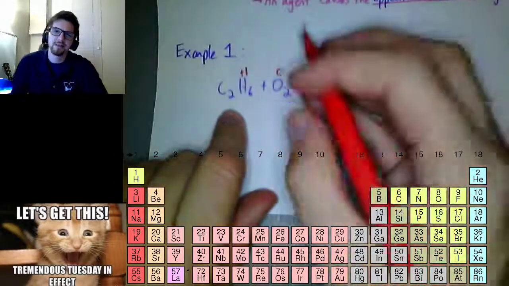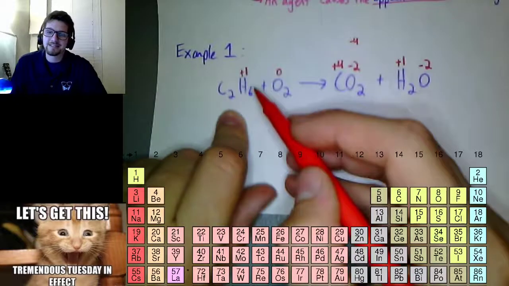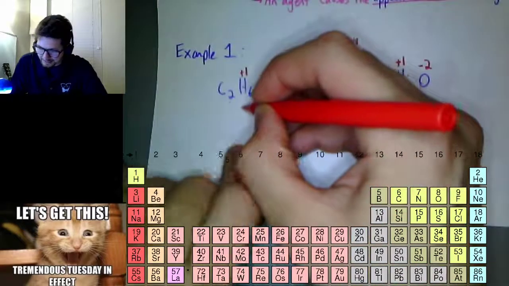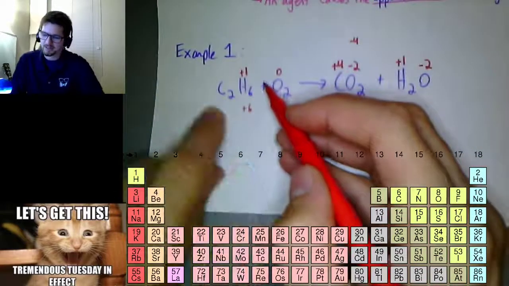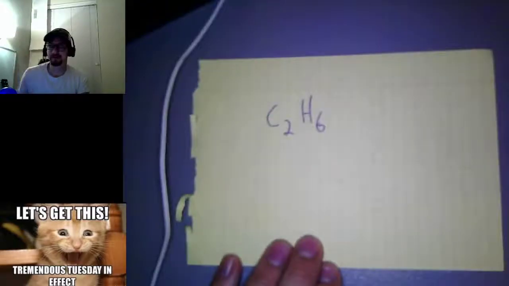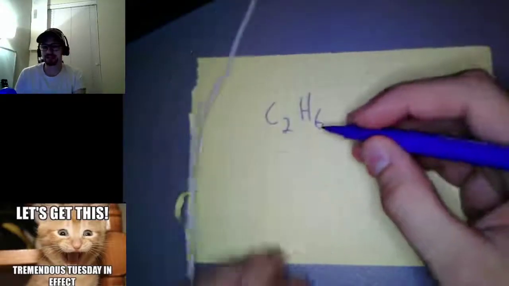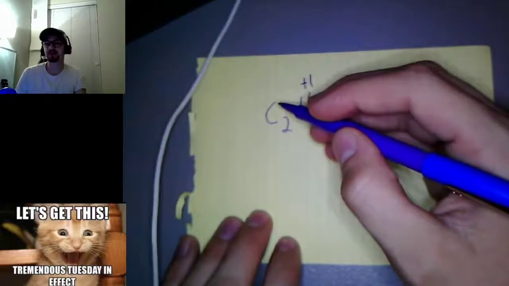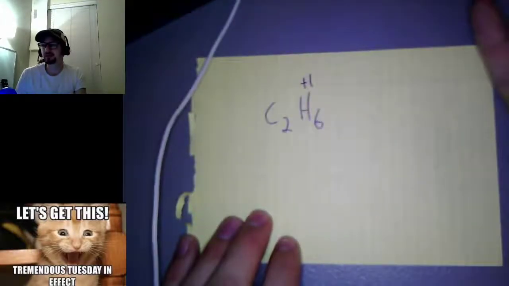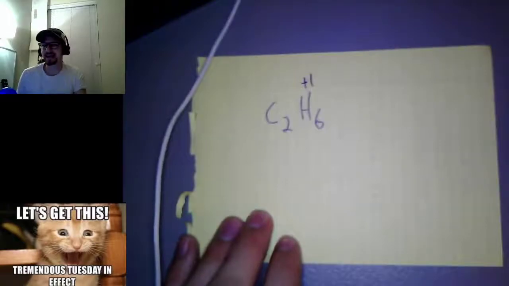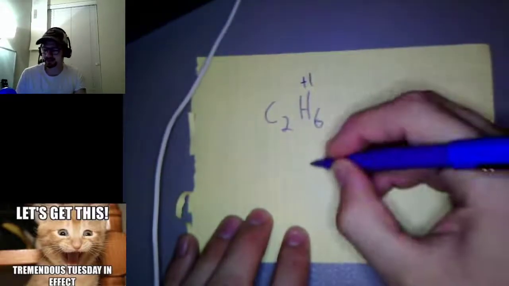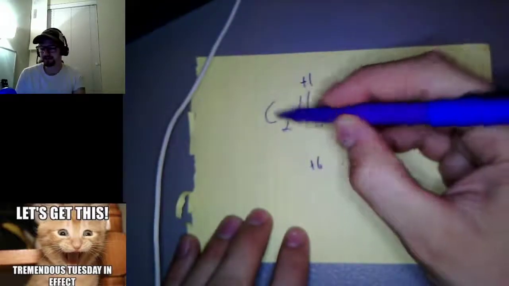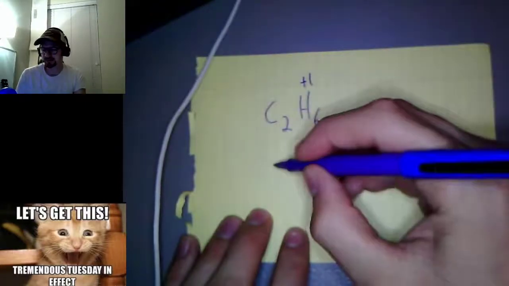Let's look at this one. Here, I have 6 plus 1s, right? Which means I have plus 6. I have 2 C's. Hey guys, future Mr. Brown cutting in here. I actually made a really silly mistake here. So H's in our rules are plus 1. And we know that C is supposed to be plus or minus 4, right? Well, the rules say number 3 first, that it has to add up to 0. So if I have 6 plus 1s, that's plus 6. If this has to balance out, right? I have 2 of something, and that has to balance out to plus 6.